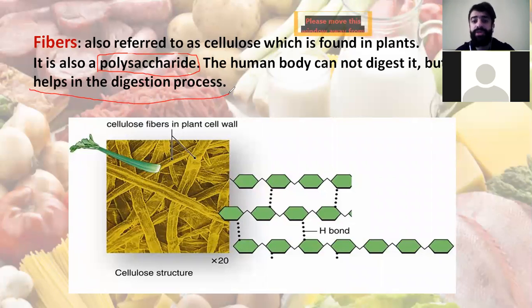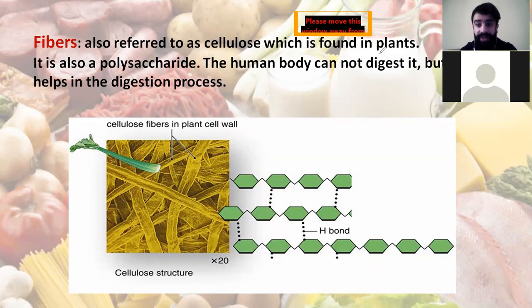That's why whenever a person has constipation, for example, the doctor says that you have to eat fruits and vegetables. Why? Because they are rich in fibers. So fibers have an important role in helping the process of digestion. Fibers are also referred to as cellulose. They are found where? In the plants. These notes, you have to study them.